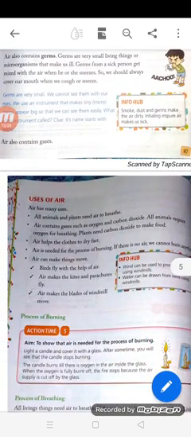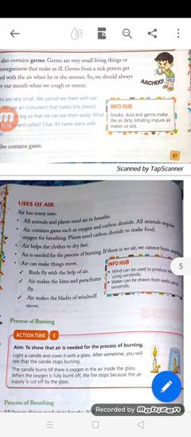Air also contains gases. So what are the uses of air? Air has many uses. All animals and plants need air to breathe. Air contains gases such as oxygen and carbon dioxide. All animals require oxygen for breathing. Plants need carbon dioxide to make food.